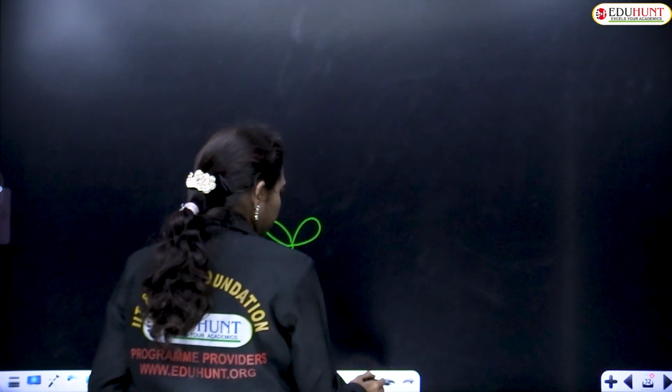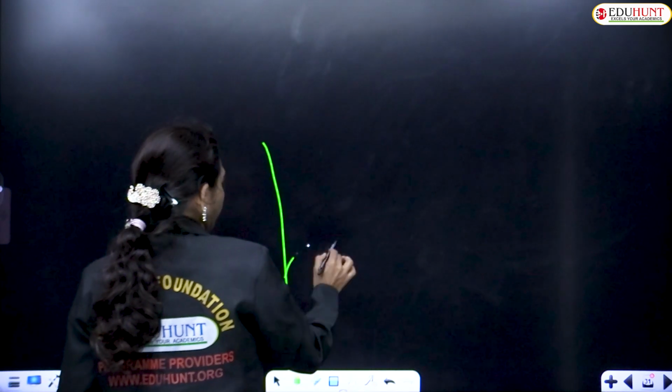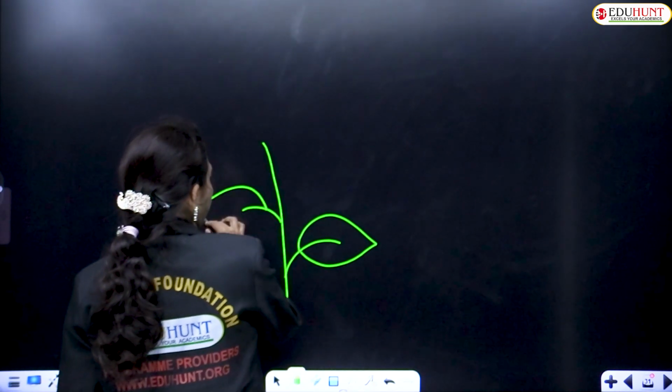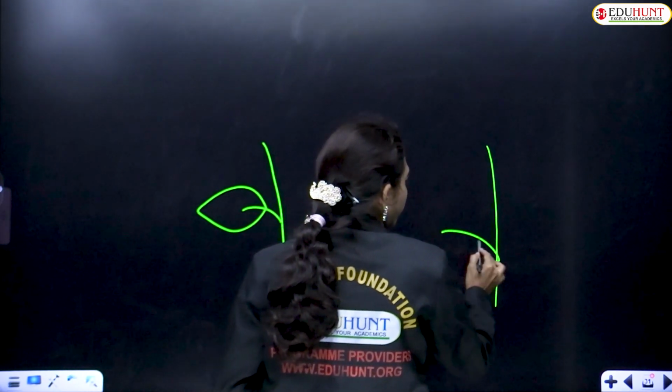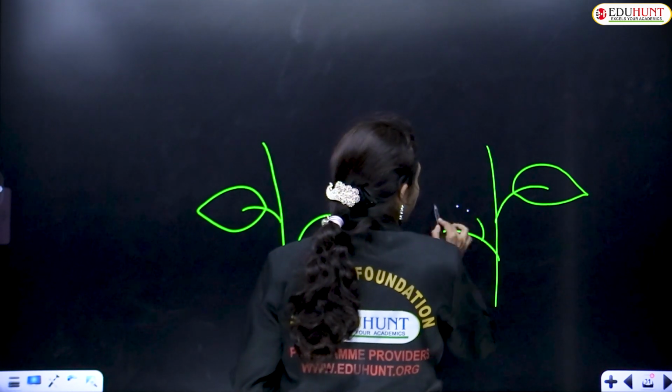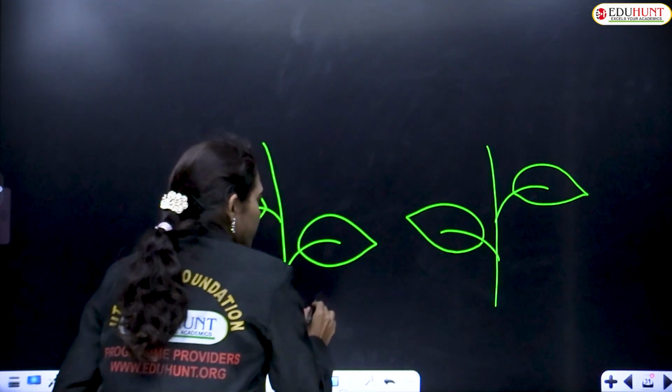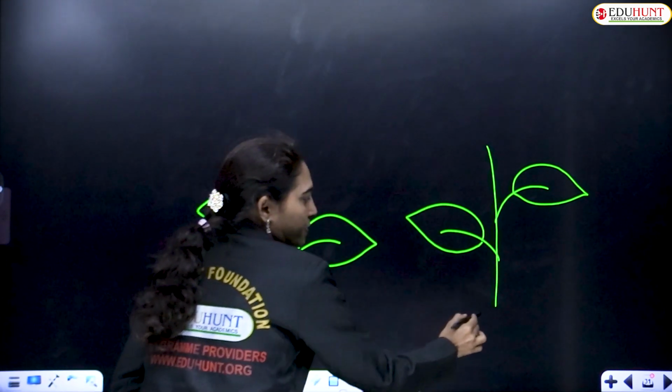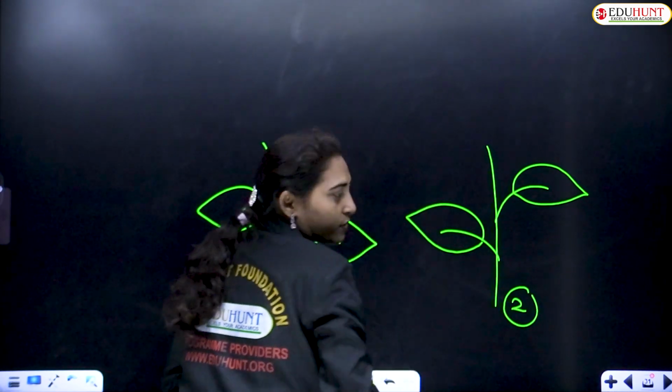Say for example, this is plant 1 and this is plant 2.